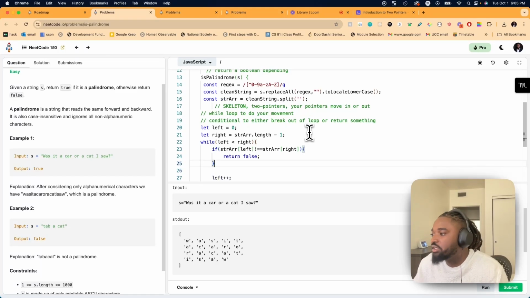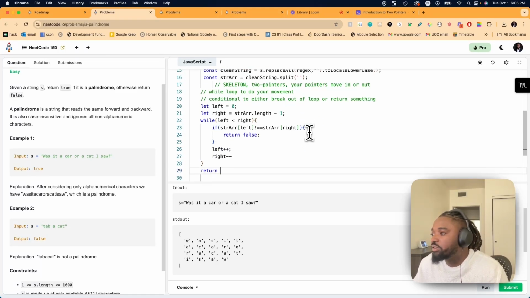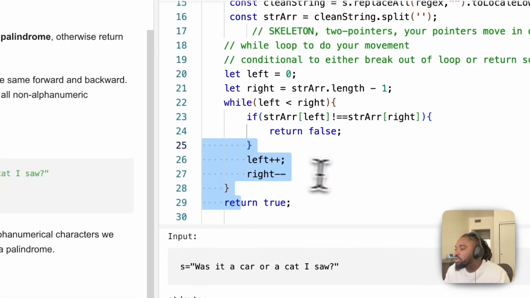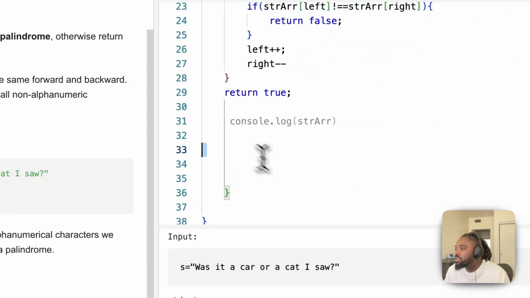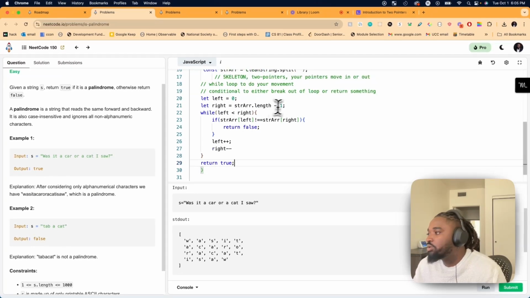Otherwise, we just keep going. Otherwise, after the loop we return true here, because that means we're finished and there's nothing that's against us. All right, now let's just clean this up.